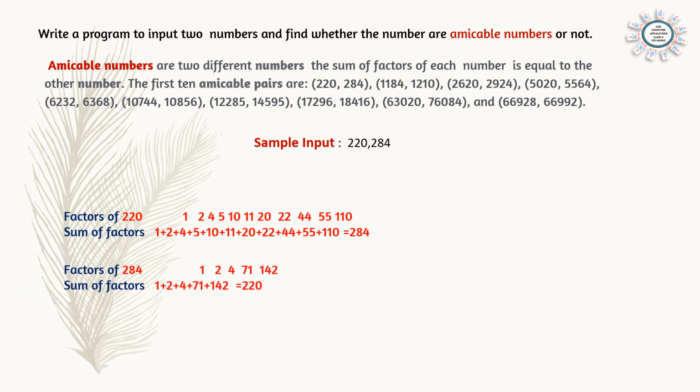And now take 284. The factors are 1, 2, 4, 71 and 142. So find the sum of factors: 1 plus 2 plus 4 plus 71 plus 142. It is equal to 220. That is the first number. So the sum of factors of 220 is 284 and the sum of factors of 284 is 220. So we can see both the numbers are amicable numbers.